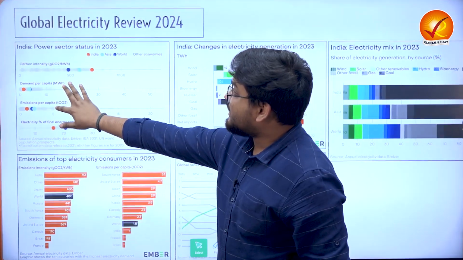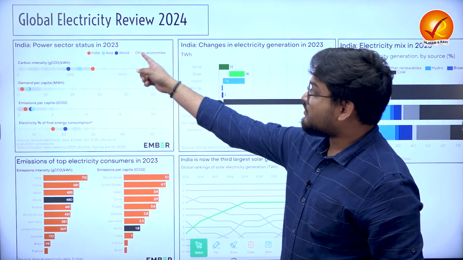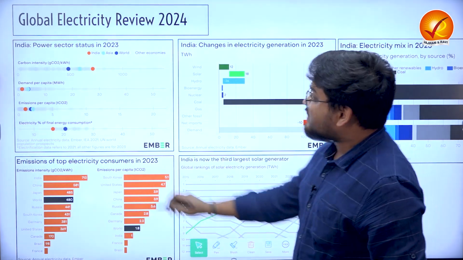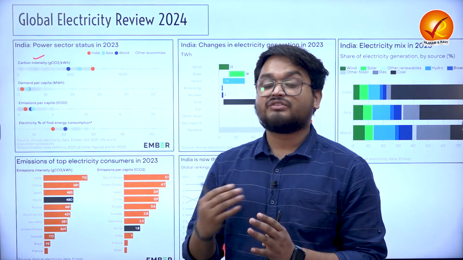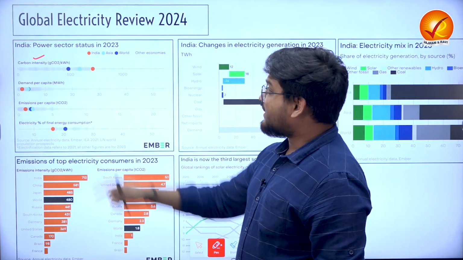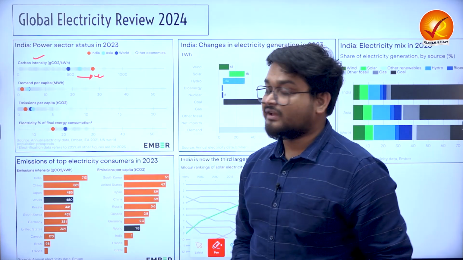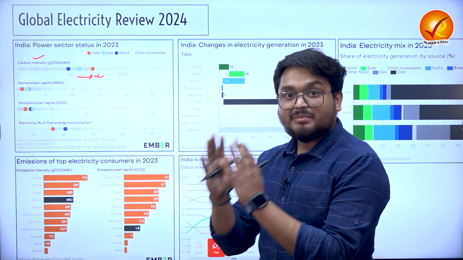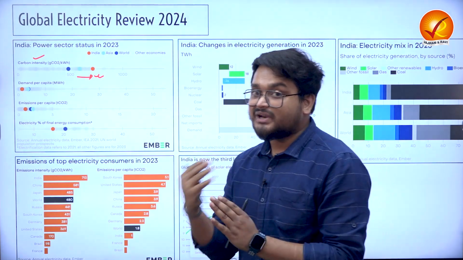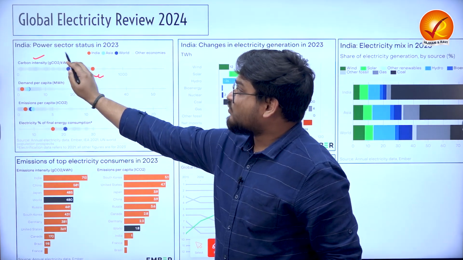If you talk about the Indian power sector status in 2023 and compare India with Asia, the world and other economies, we find that the carbon intensity, or say the amount of carbon dioxide generated per kilowatt hour, is somewhat greater in India than in the world. The greenhouse gases produced per kilowatt hour are actually more.